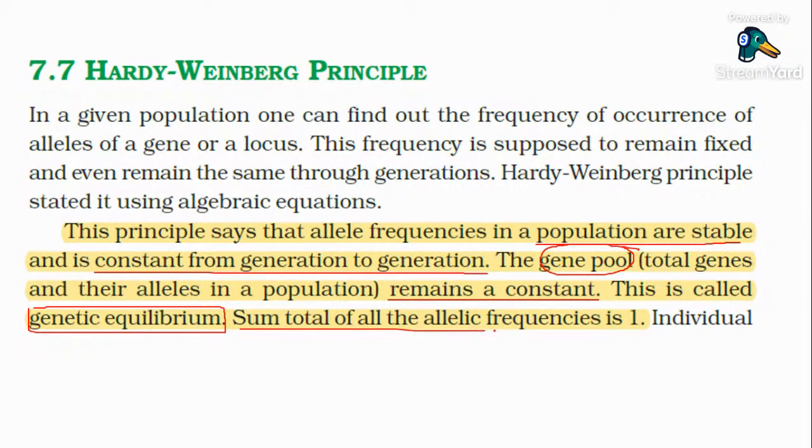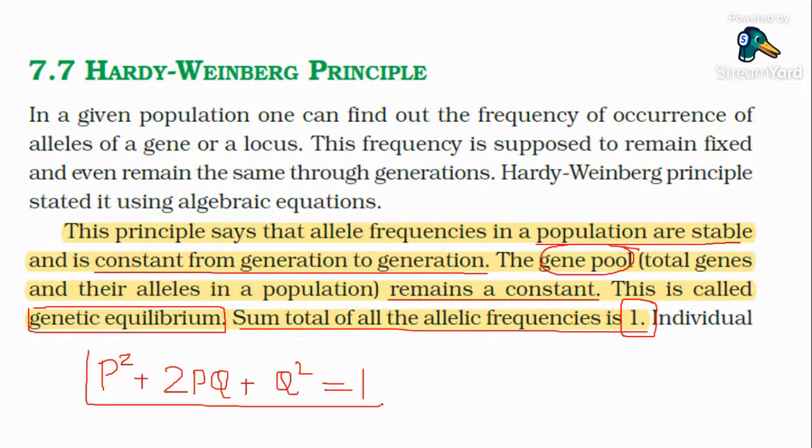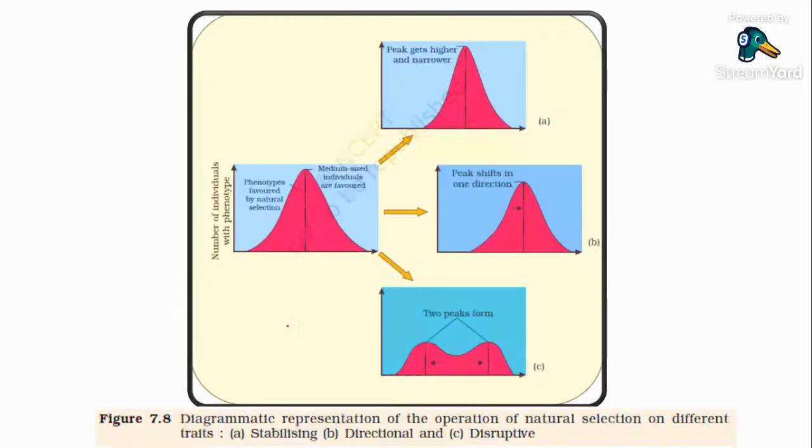The sum total of all the allelic frequencies is referred to as 1. Suppose the frequencies are p and q. So the equation is p square plus 2pq plus q square is equal to 1. Hardy-Weinberg equilibrium: the sum total of all the alleles in a population sums up to 1, or remains constant. Clear, everybody? Just study this graph.